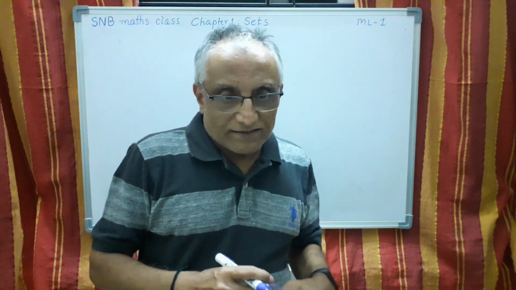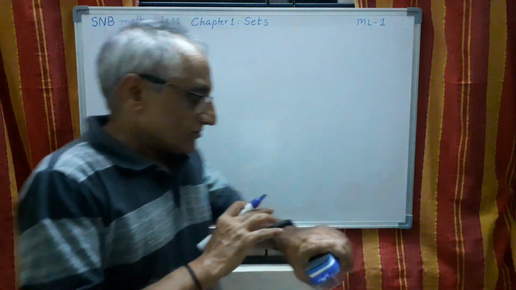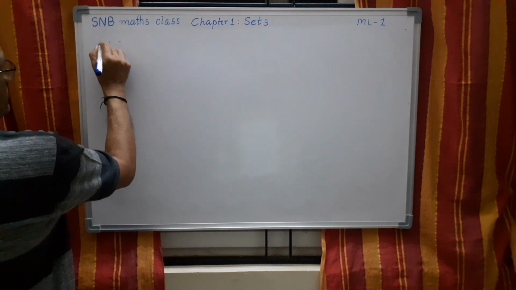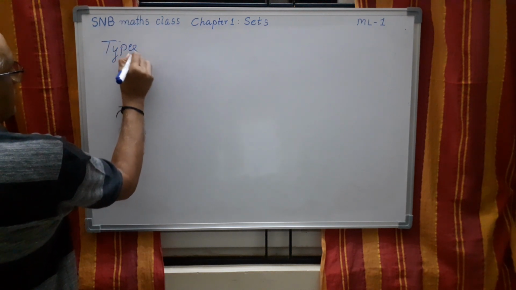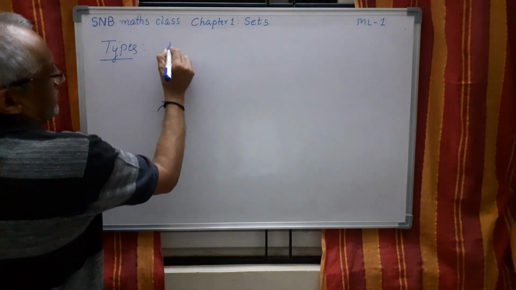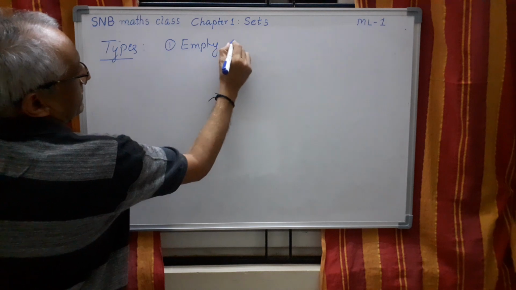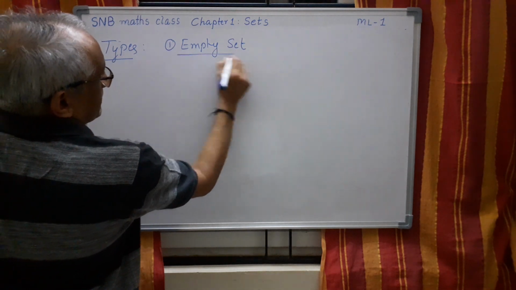Now next, going to types of sets. Let us consider today a few types. The first one is called empty set. So what do you mean by empty set?